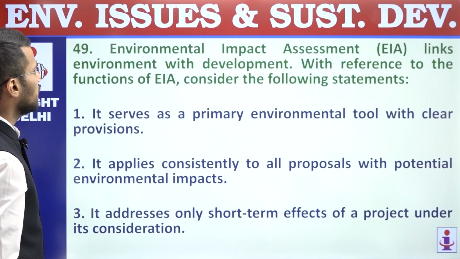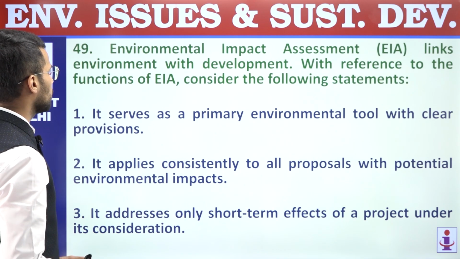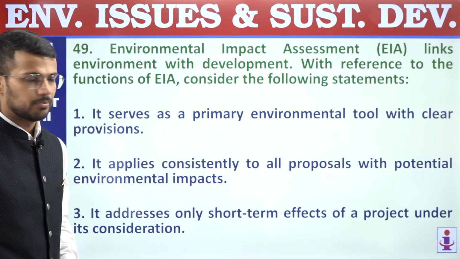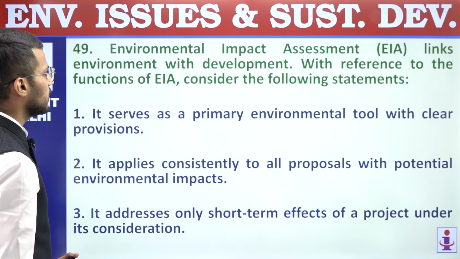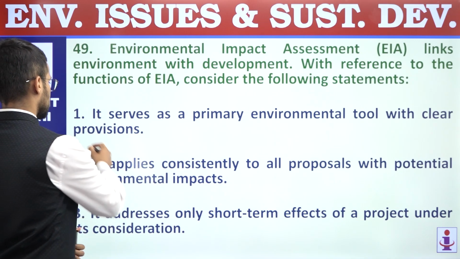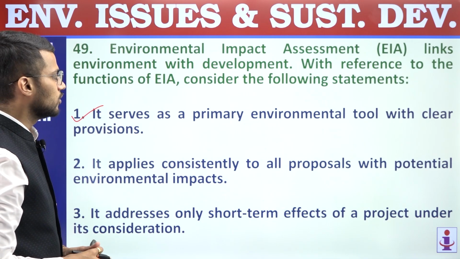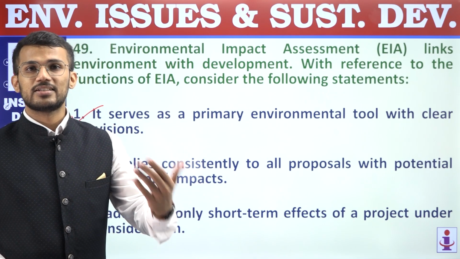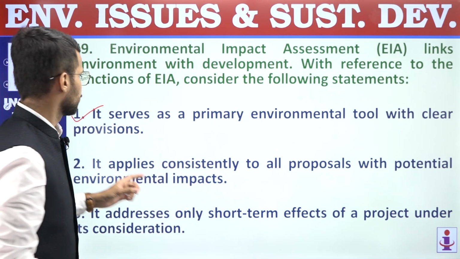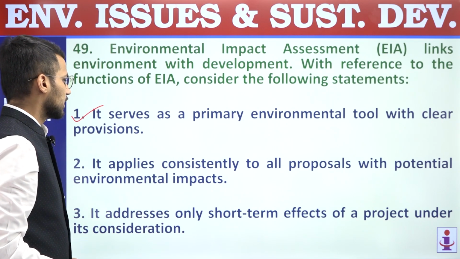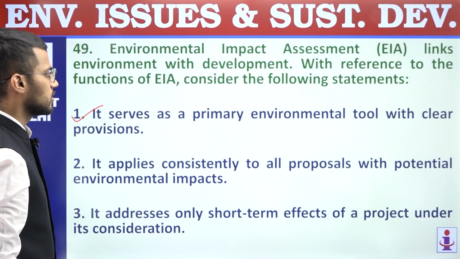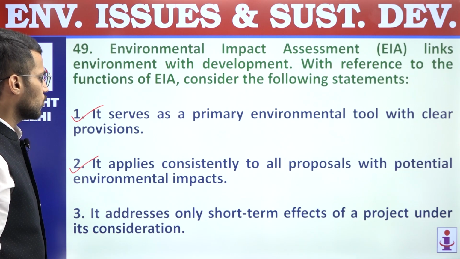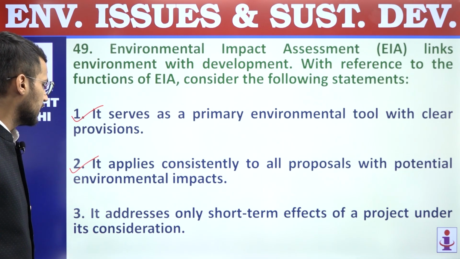49. Environmental Impact Assessment, EIA, links environment with development. With reference to the functions of EIA, consider the following statements. First, it serves as a primary environmental tool with clear provisions, right? So it is an environmental tool to make sure that the probable impact of project is known before its initiation. Second statement, it applies consistently to all proposals with potential environmental impacts. Correct statement. Third, it addresses only short-term effects of a project under its consideration.